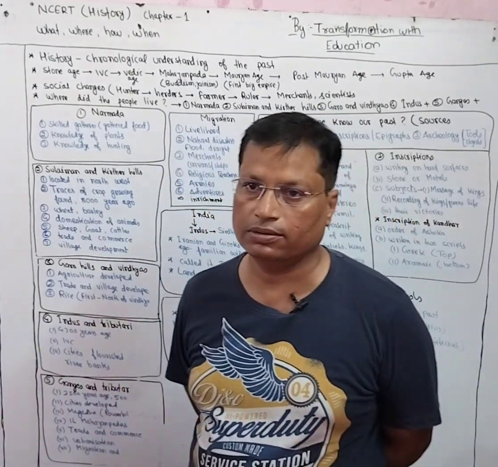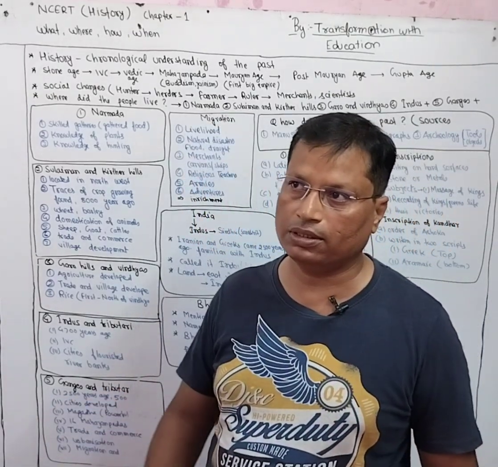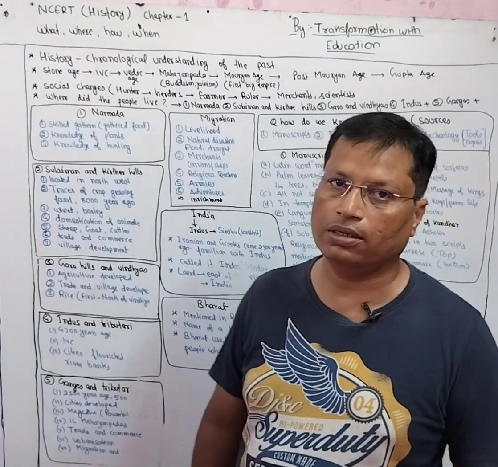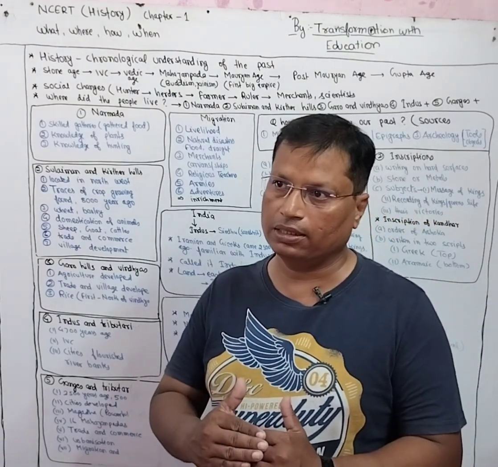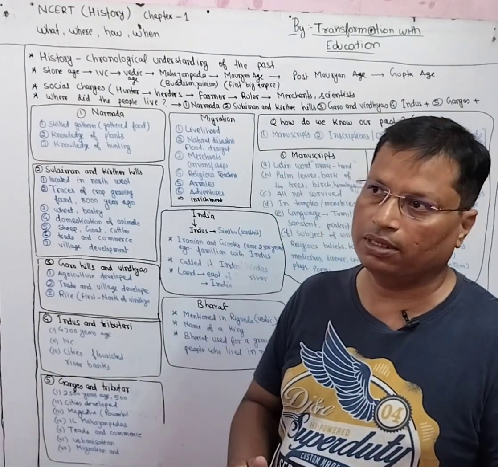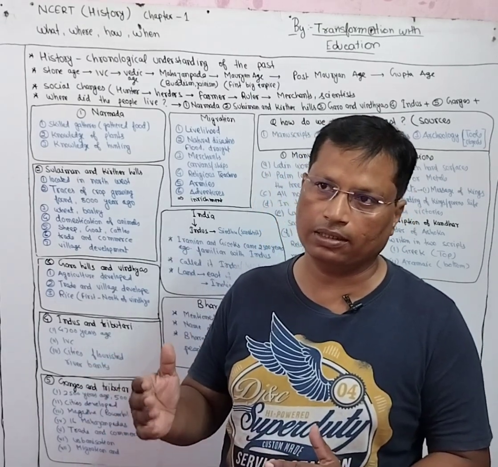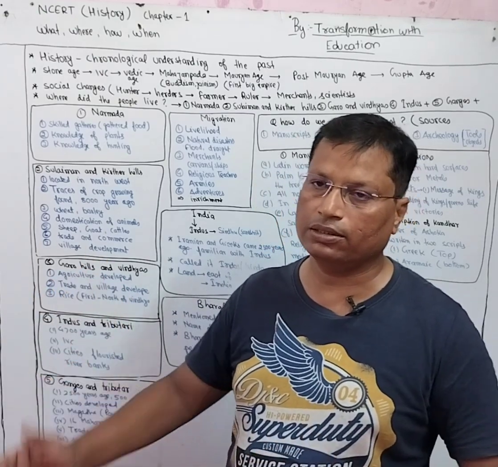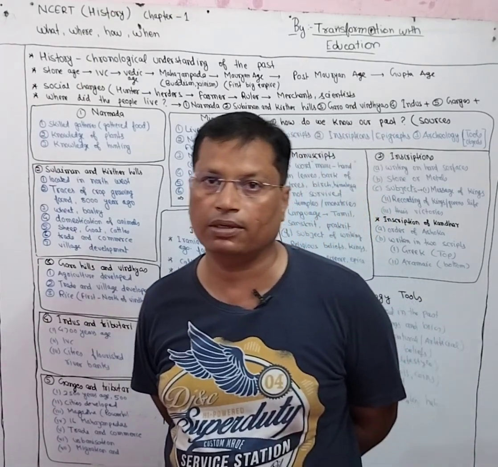Now, as we are studying history, there is a short definition of history also. It is the chronological study or chronological understanding of our past. Chronological means it is in gradual form. First we learn something, then we learn the thing which happened after that, then we learn the facts or things which happened after that. It is the study of our past, but in a chronological manner, not in any random manner.